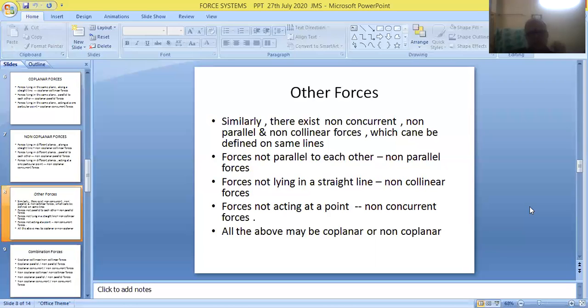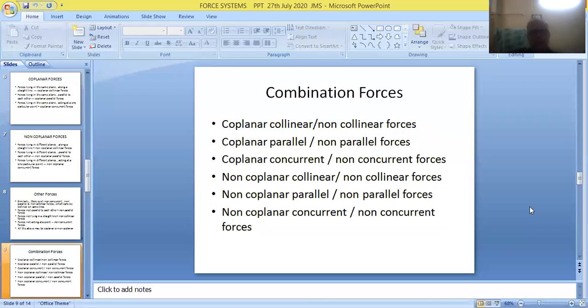That is coplanar forces, collinear forces, parallel forces, concurrent forces. Be thorough with these 4 aspects. Very easily we will be in a position to prepare definitions for all these terms given in examinations. Yes, combination forces. Just now I have told about these forces.